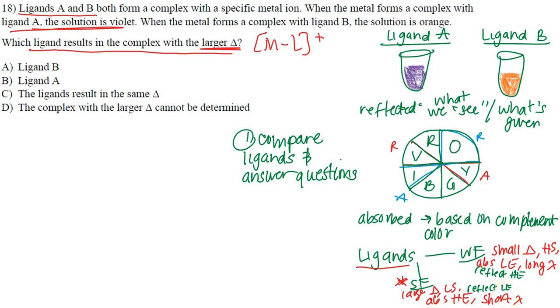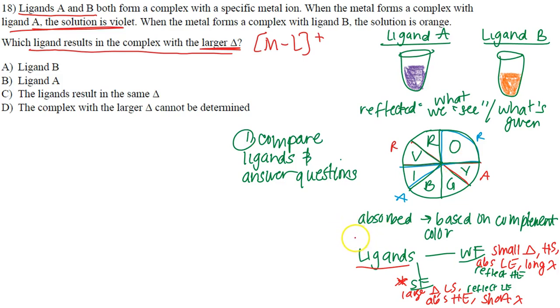And so the goal here is that we're comparing ligands and simply answering the question. The question says you can either be ligand B, ligand A, the ligands result in the same crystal field energy, or the complex with the larger crystal field cannot be determined. Okay, that's what we're looking at here. Now, a lot of stuff's already given. How do we actually compare this?